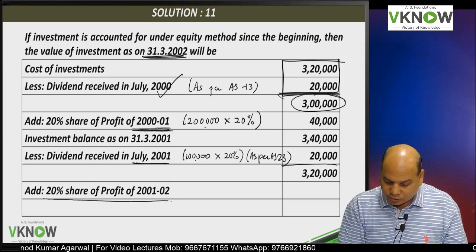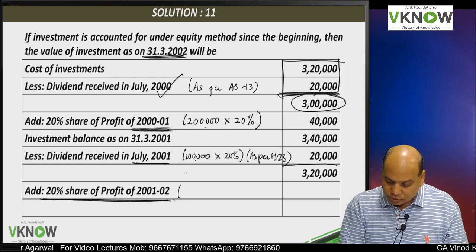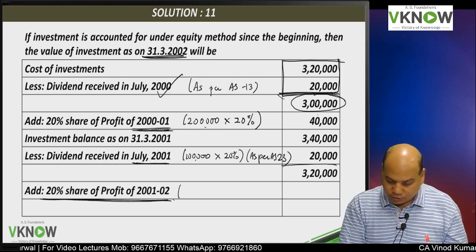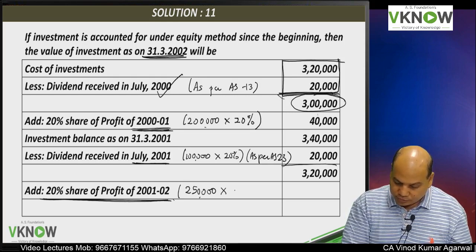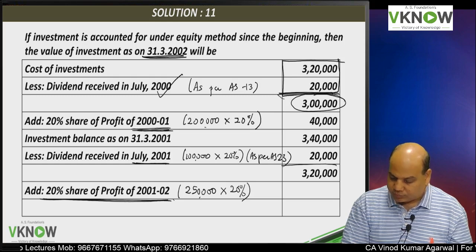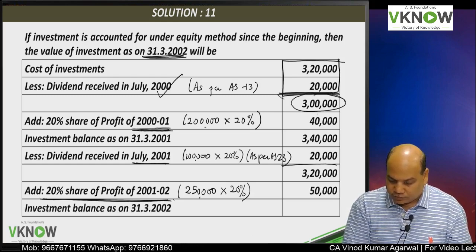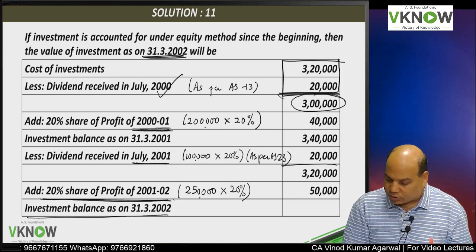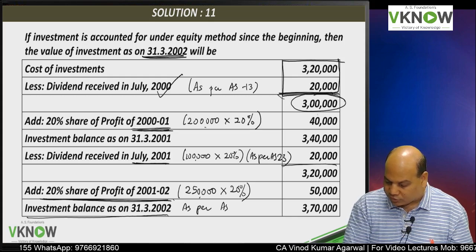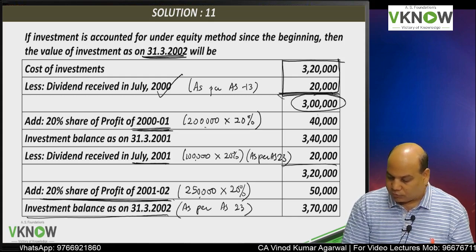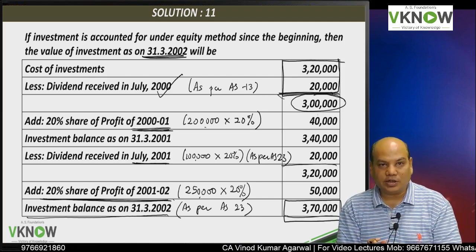And again for the year ended 31st March 2002, the associate has made a profit of 2,50,000 into 20%. This is 50,000. And therefore, investment balance on 31st March 2002 as per AS 23 would have been 3,70,000.